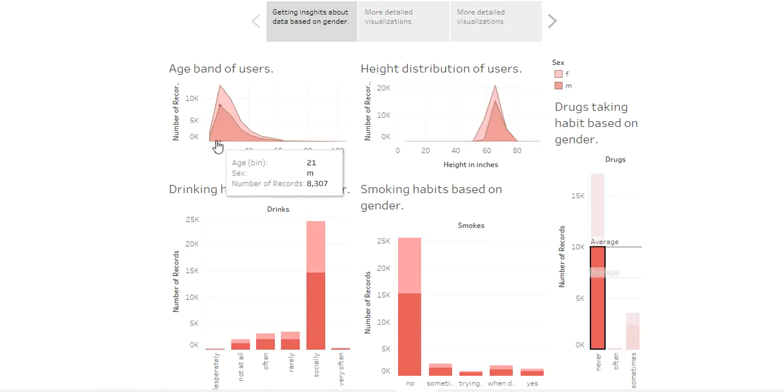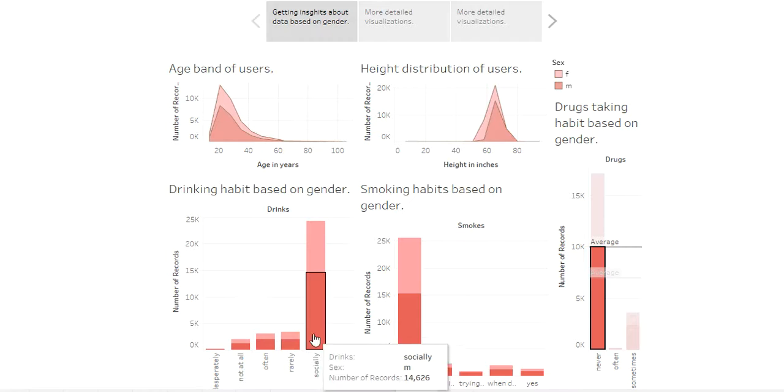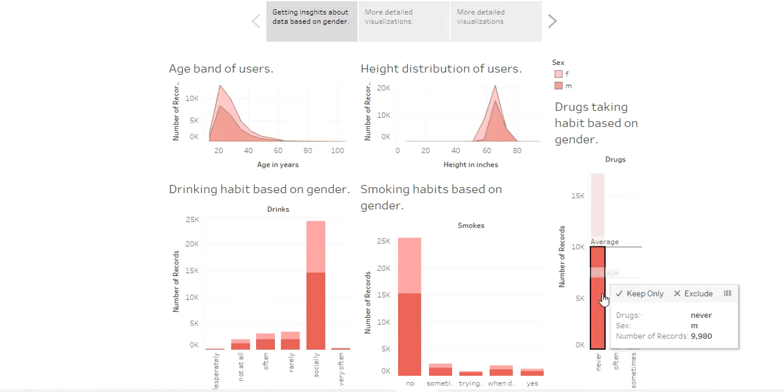We can see that most users come from the age of 20 to 35. Similarly, the average height of users is somewhere around 60 to 70 inches. In talking about drinking habits, most people prefer drinking socially. Most of the users don't smoke, and similarly most of the users don't take drugs.